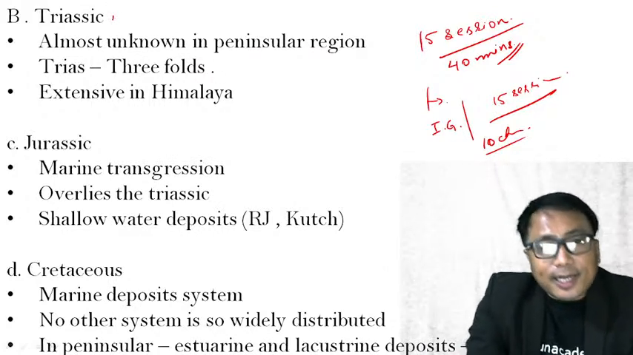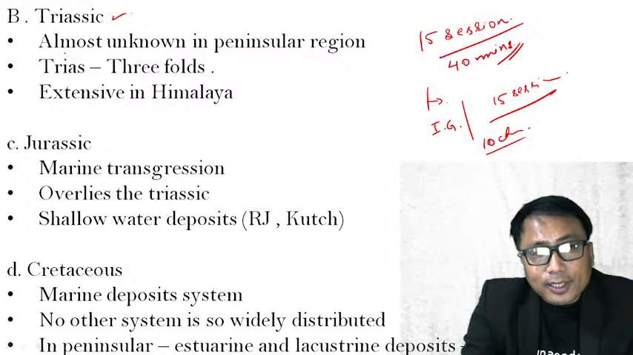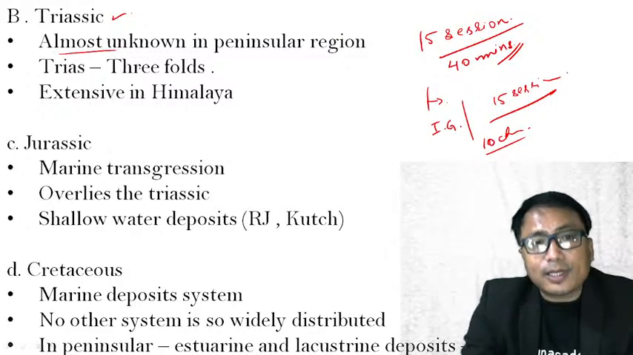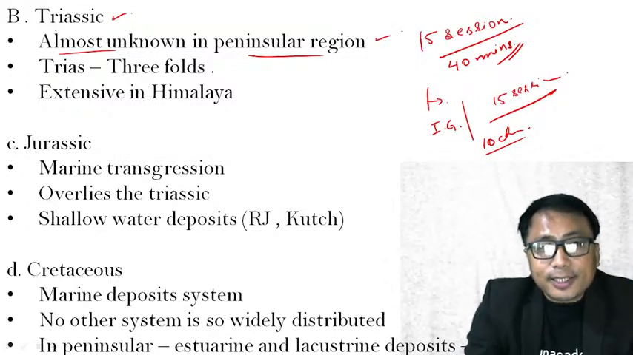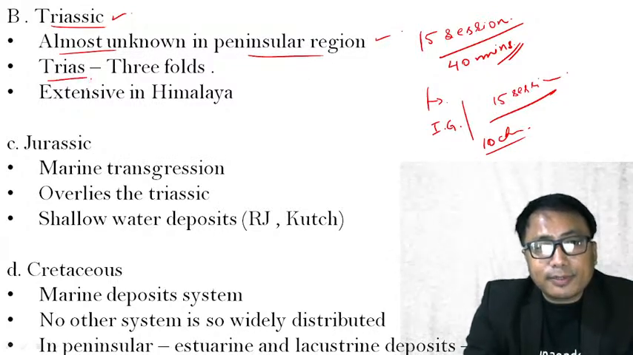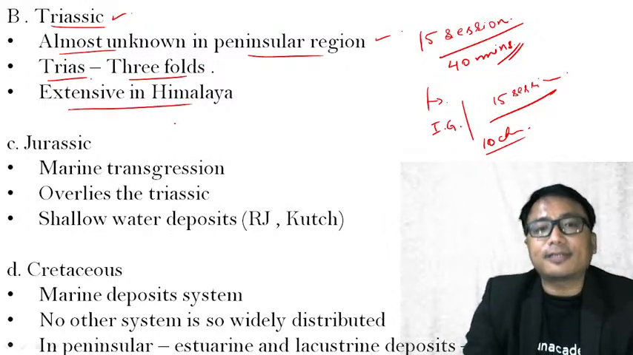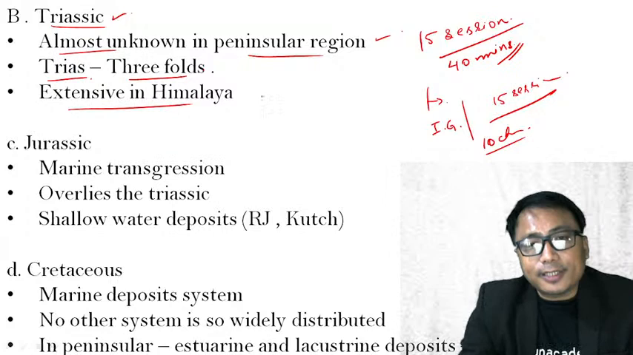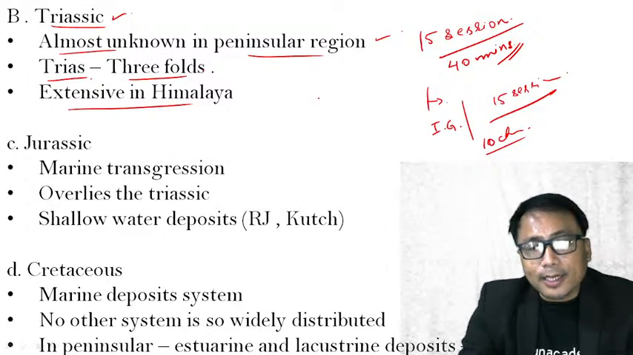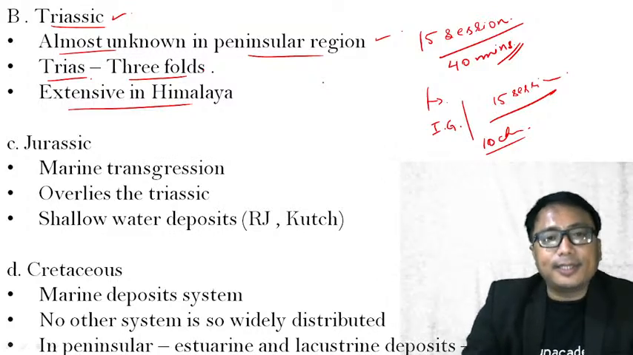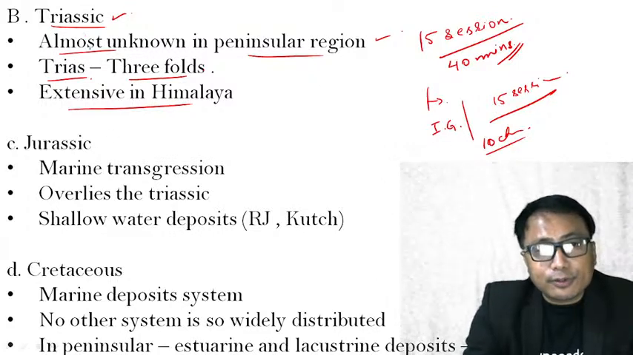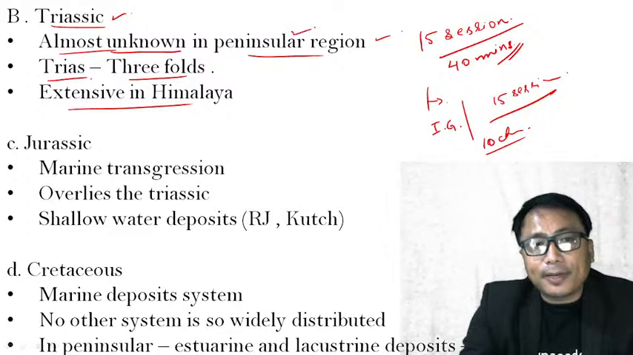Anyway, Triassic. Its important characteristic is that it is almost unknown in the peninsular region. The name Triassic comes from Tria, the threefold system that you will find. They are extensive in the Himalayan region. Just now we have seen some rock systems which are completely absent in the peninsular region, and this is also completely absent in the peninsular region.